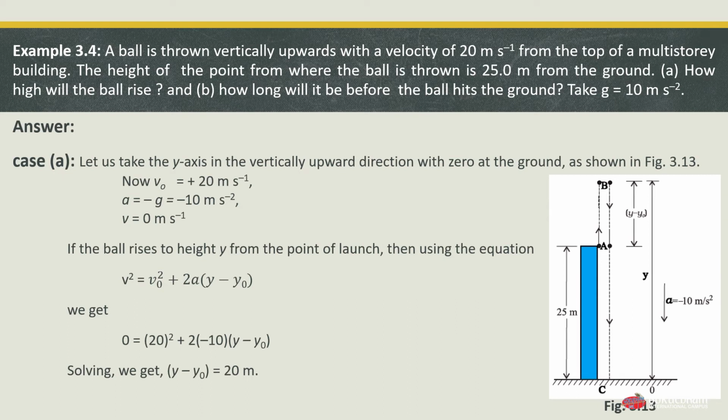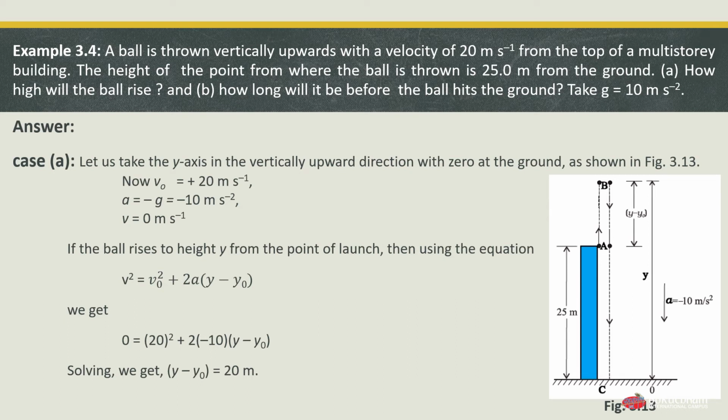Now if the ball rises to the height y from the point of launch, means from where we have thrown the ball, then using the equation v square equals v0 square plus 2a multiplied by (y minus y0), we get 0 square, which is 0, equals v0 square, which is 20 square, plus 2 multiplied by the acceleration a, which is minus 10, multiplied by (y minus y0). Solving this equation, we get the value of y minus y0 equals 20 meter.